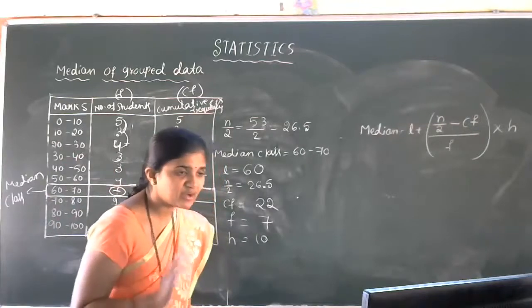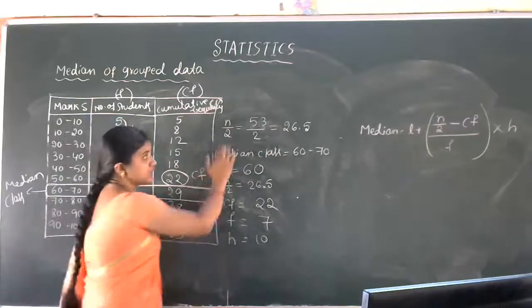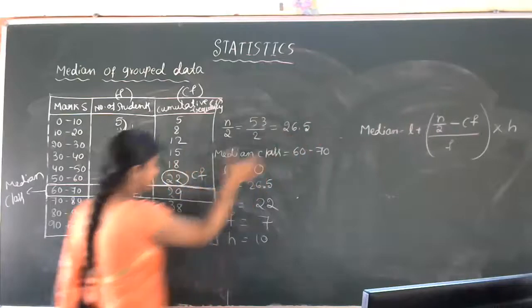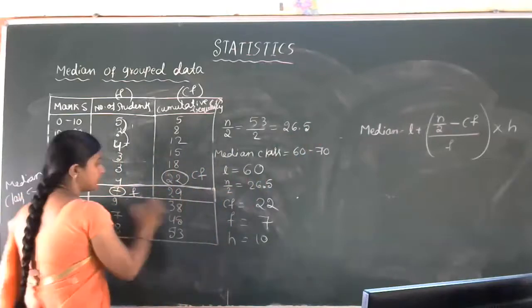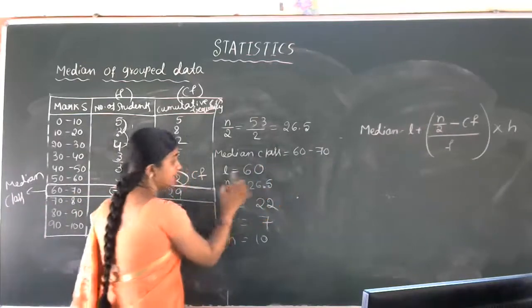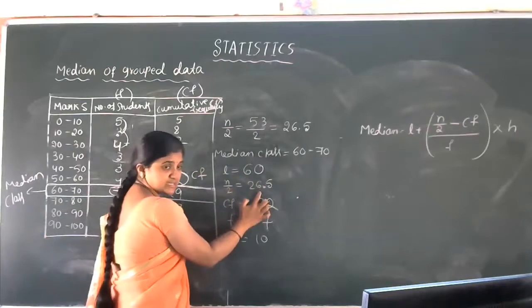See, median topic, you have to be very careful while solving the median concept. How to find out the median class? N by 2 is 26.5. This 26.5 I'll get in this. So that's why I'm going to mark this one as the median class. Now median class is 60 to 70. Lower limit of the median class is 60. N by 2 is 26.5.